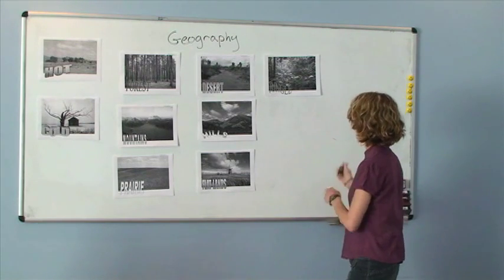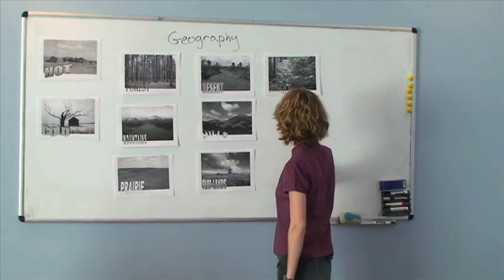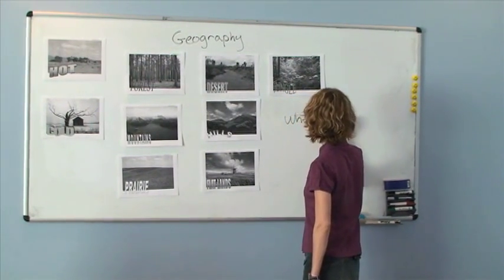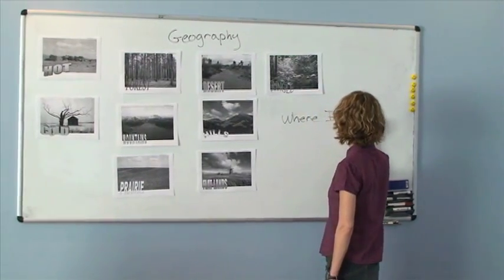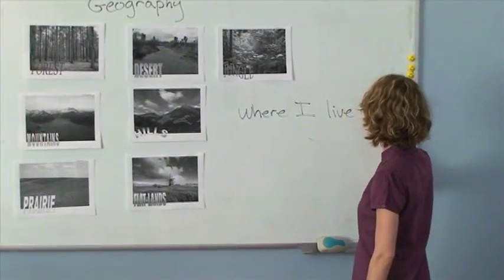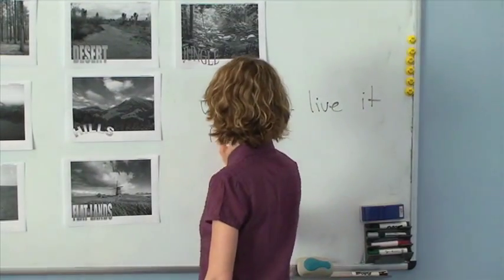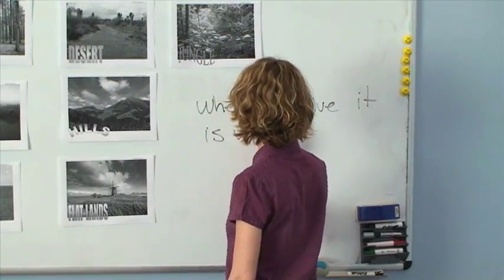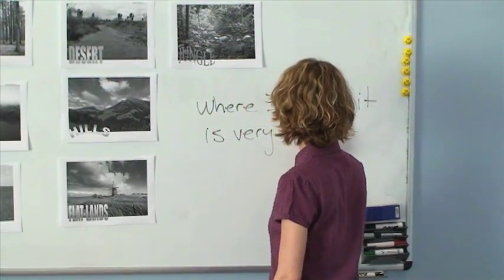I want you to write, where I live, it is very cold.